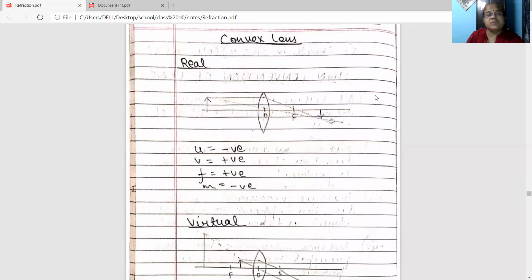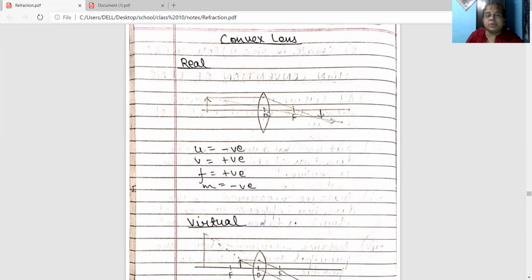In the convex lens, we know both types of images are obtained. When the image obtained is real, you can select any diagram out of the 5. Suppose I have taken this diagram. Now see what will be u. Since the object is on the left side of the lens and the light is moving toward the right, u will always be negative. Since we are measuring the distance from the optical center to the object, it will be negative.